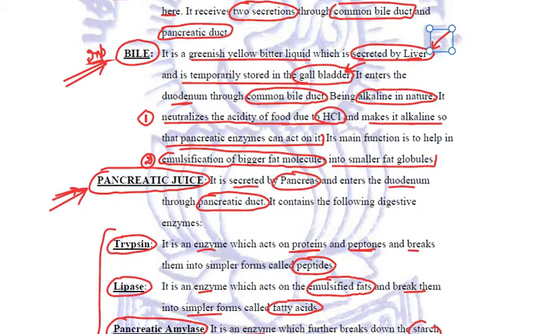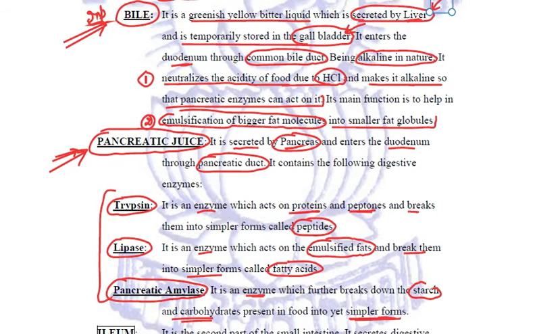Two functions are performed by bile. One is to neutralize the acidity of food which was caused because of the HCl in the stomach. The second important function is emulsification of bigger fat molecules into smaller fat globules so that the enzymes can further break them down. The next secretion is pancreatic juice, which is secreted by the pancreas.